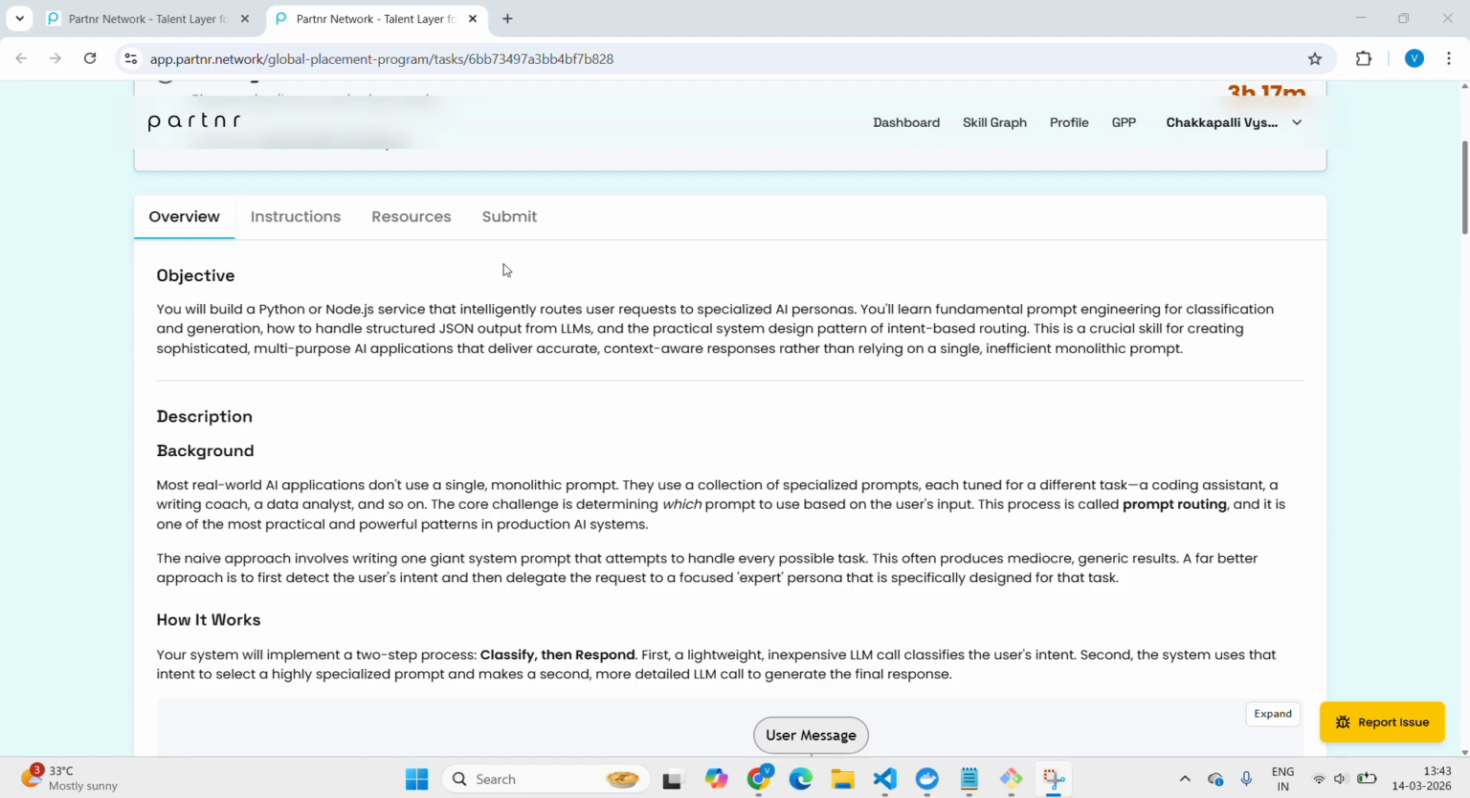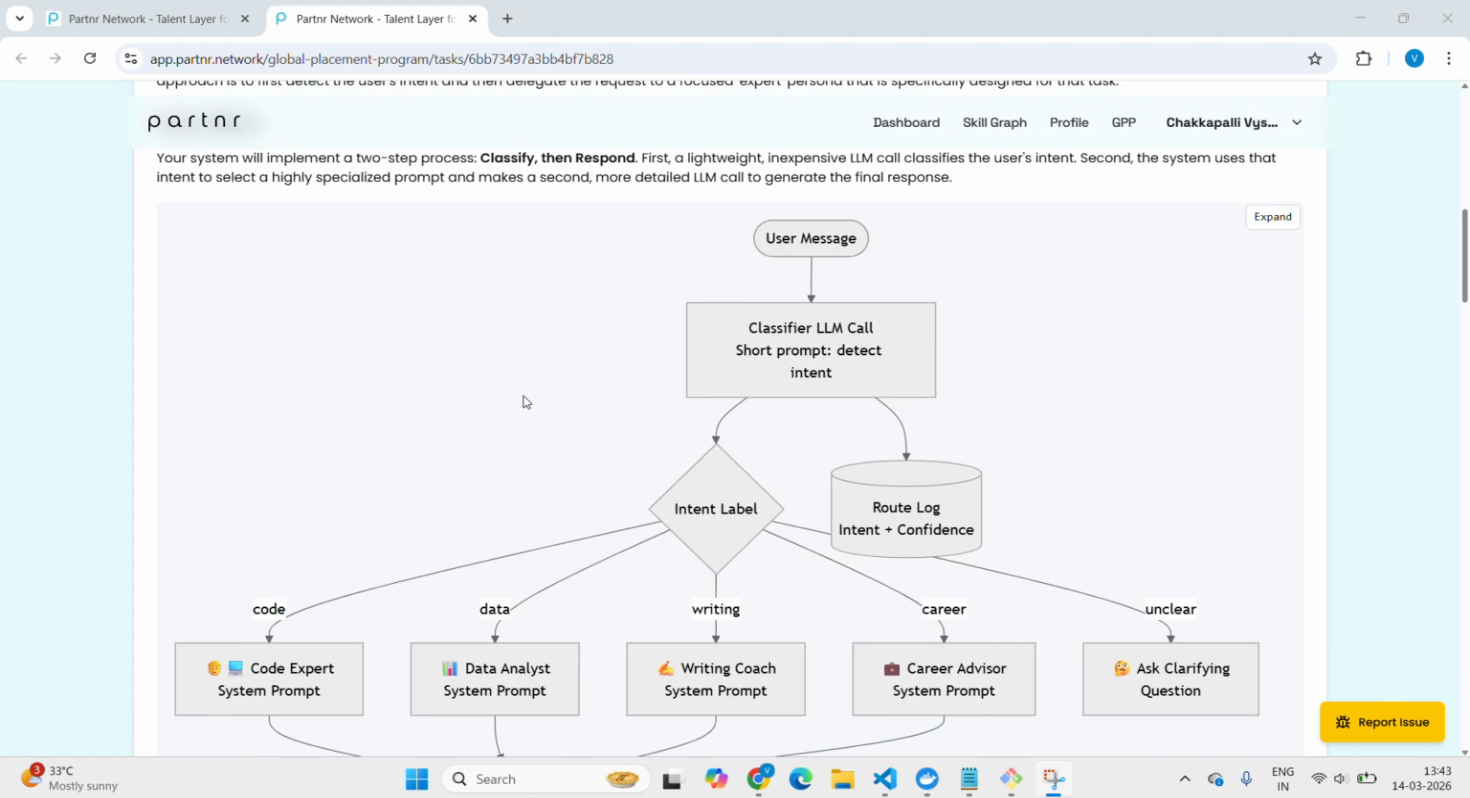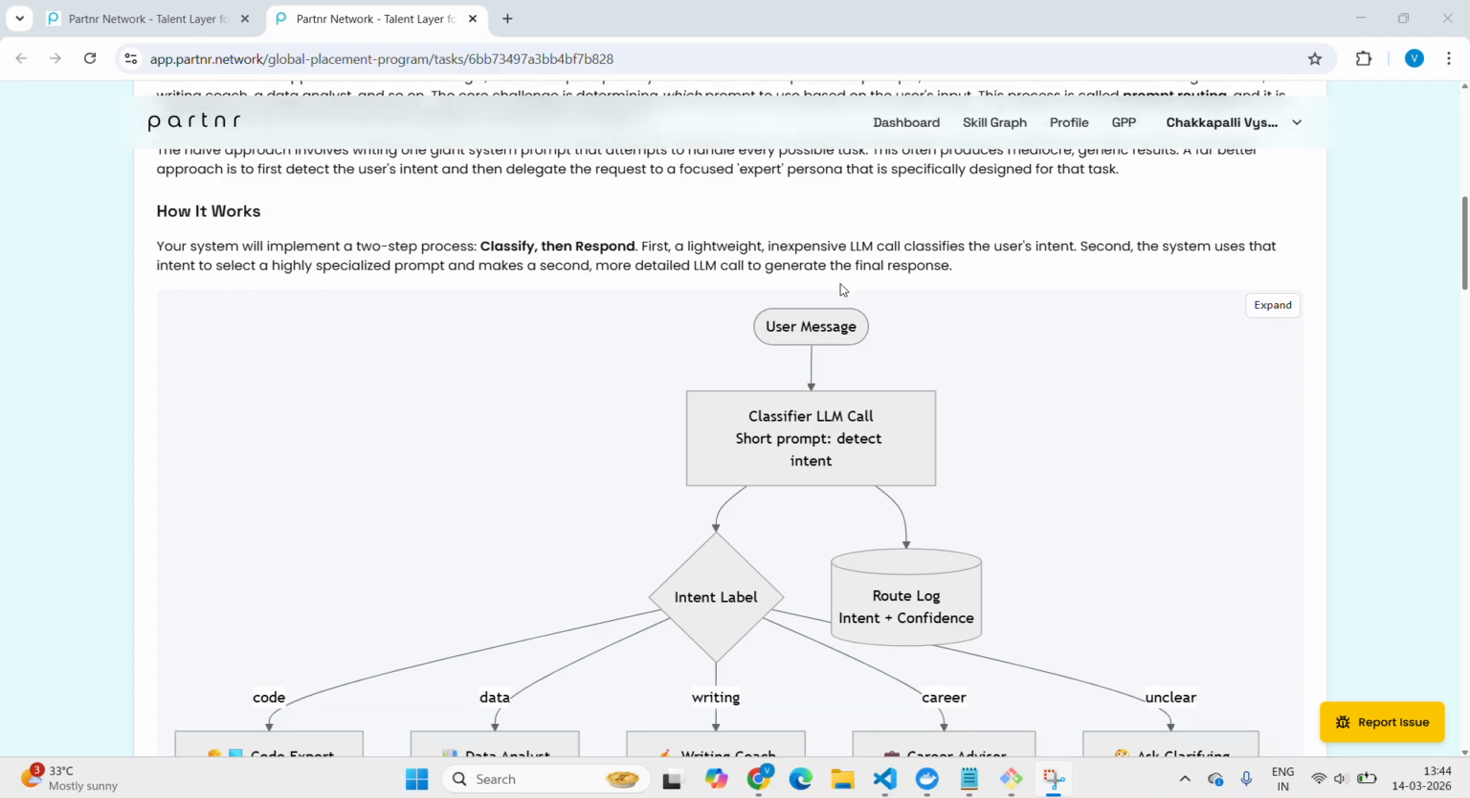This project implements an intelligent prompt routing system that classifies user requests and routes them to specialized AI experts. Instead of using a single monolithic prompt that handles everything, this system uses a two-step approach. Classify the intents first, and then respond with an expert. Here is the workflow of how we do it.